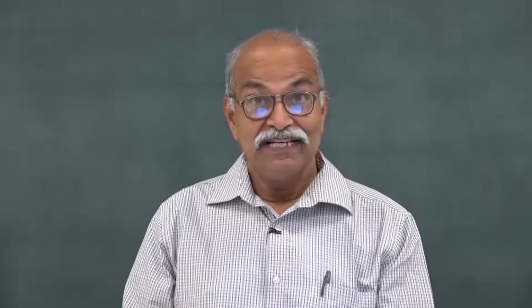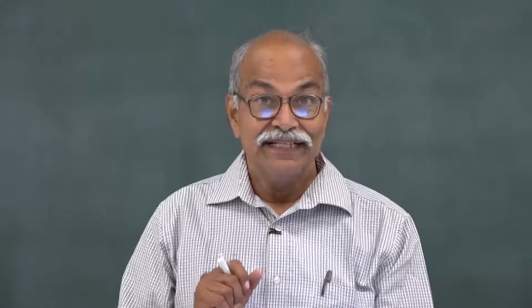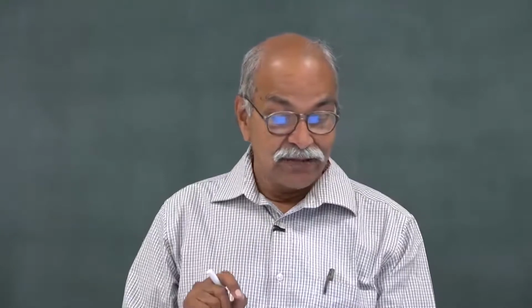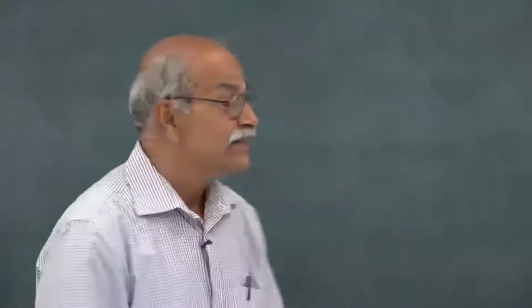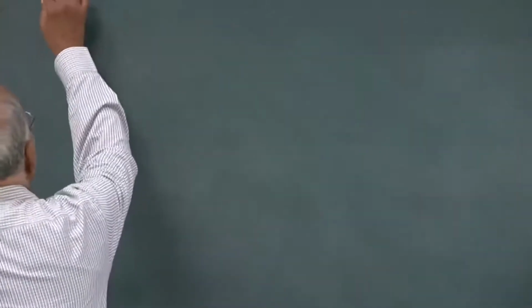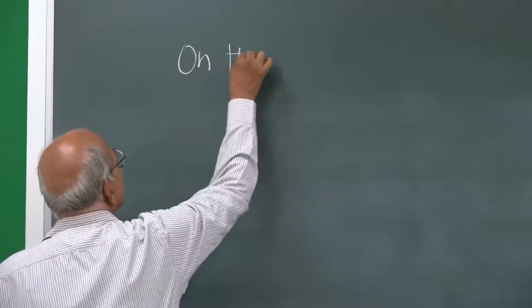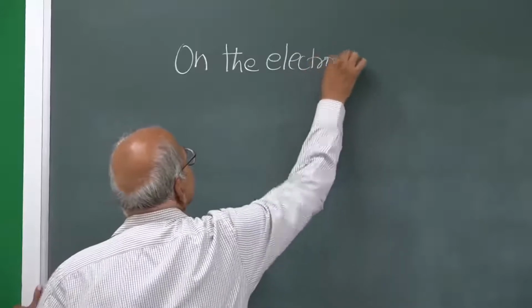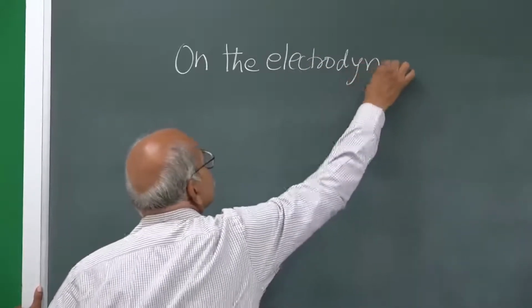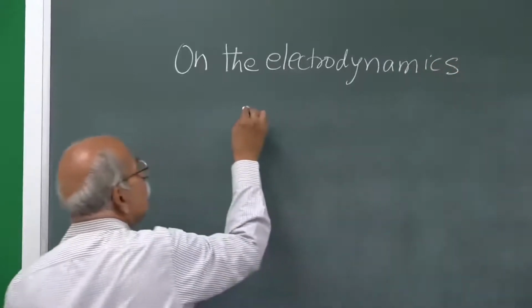The title of this paper, in which this special theory of relativity is formulated, is On the Electrodynamics of Moving Bodies.